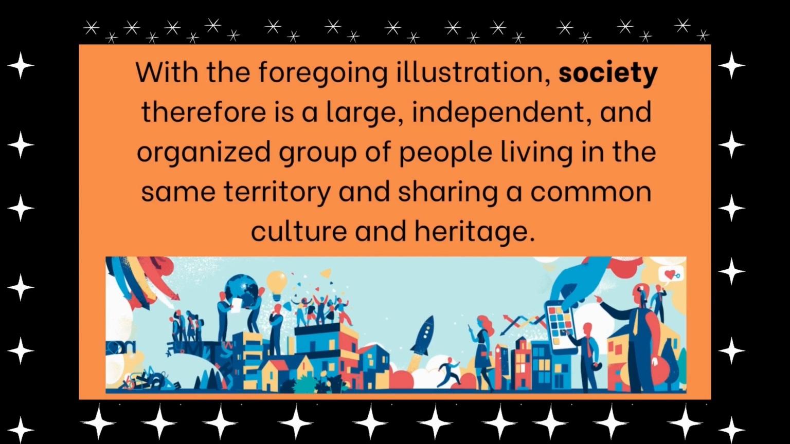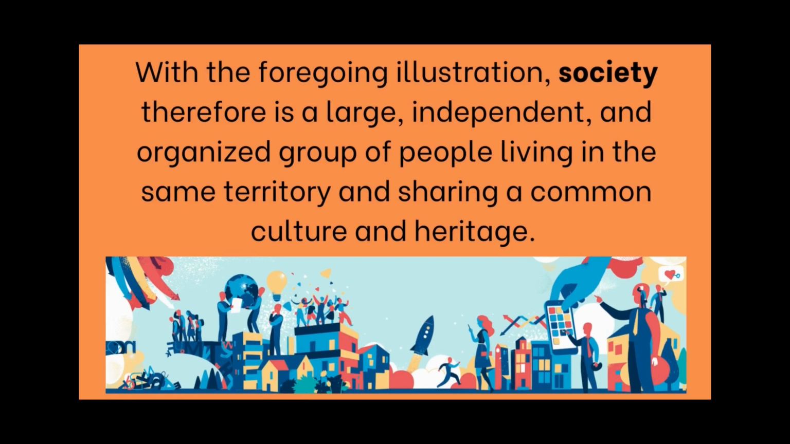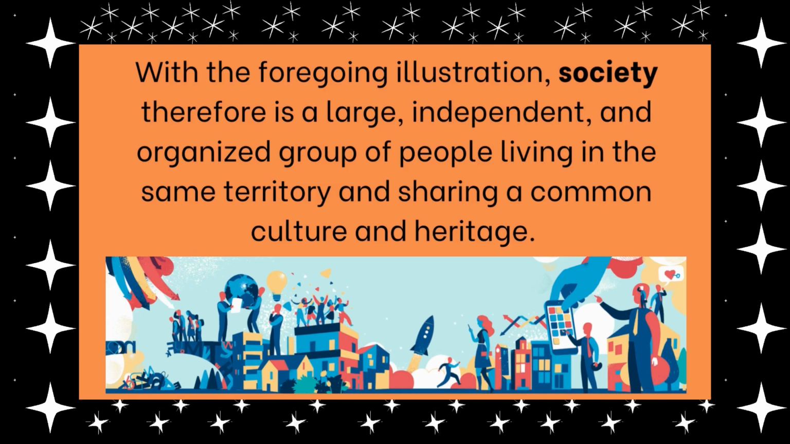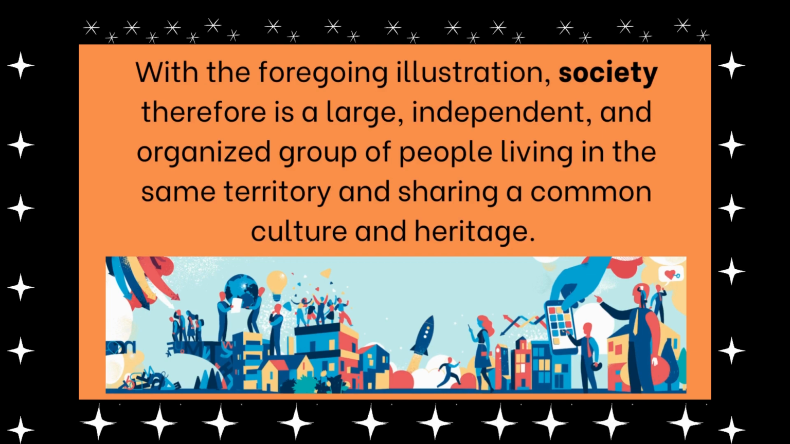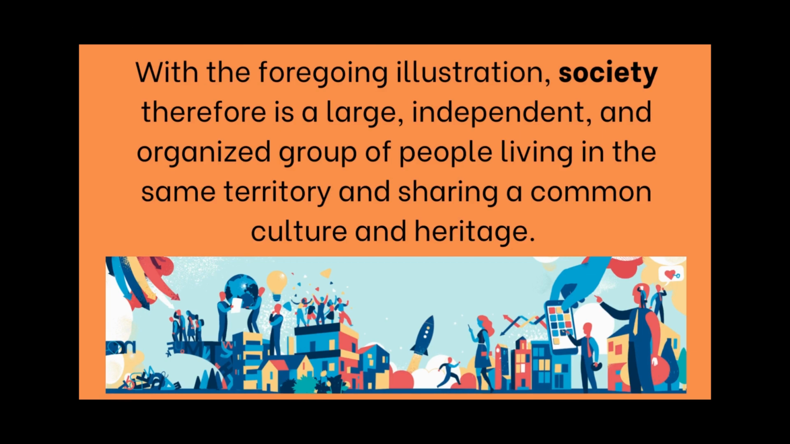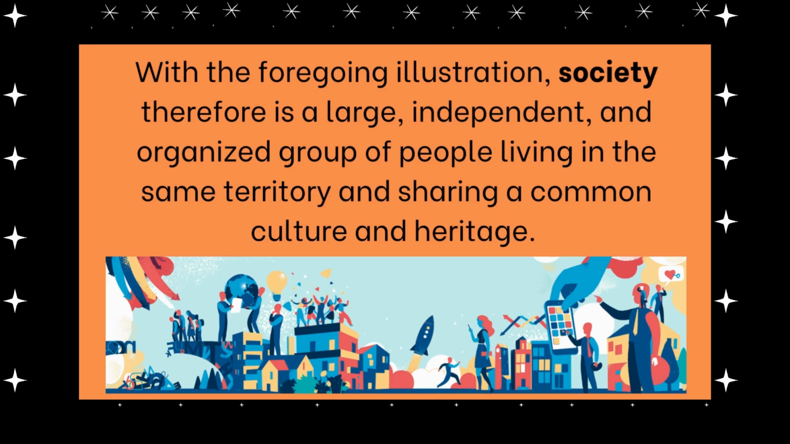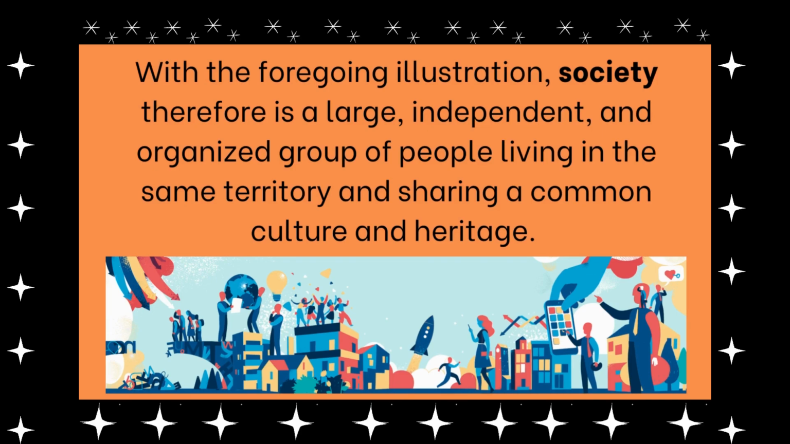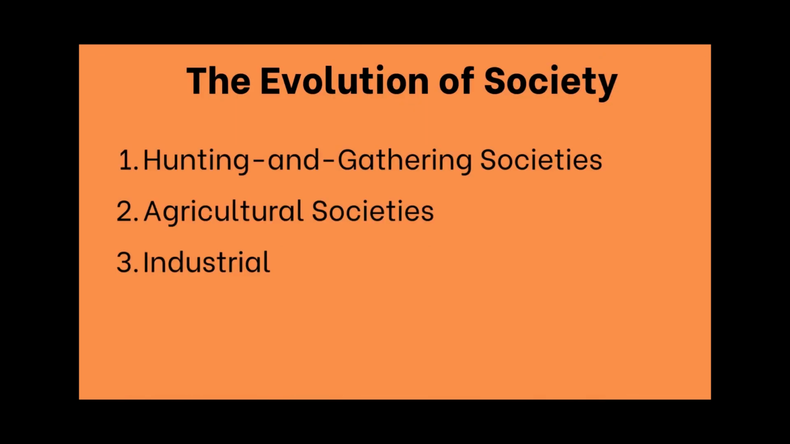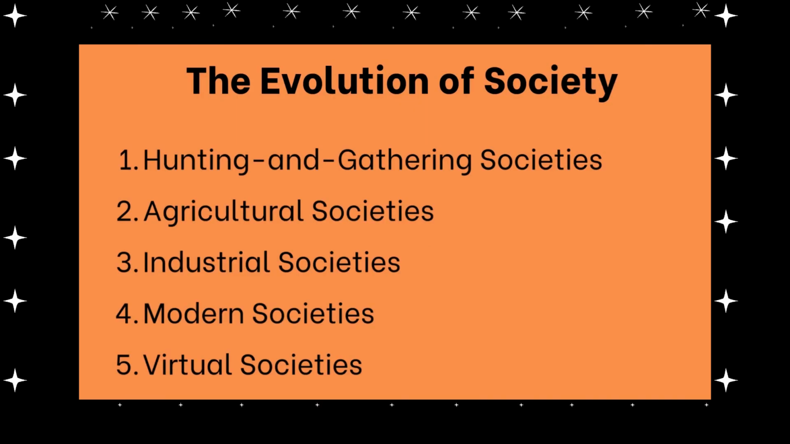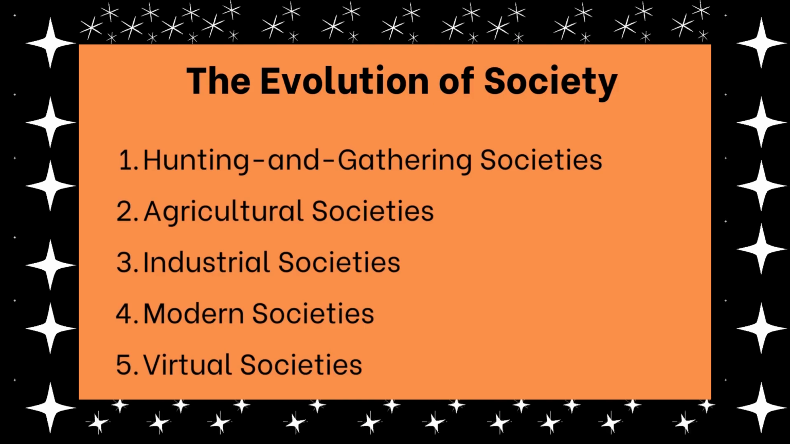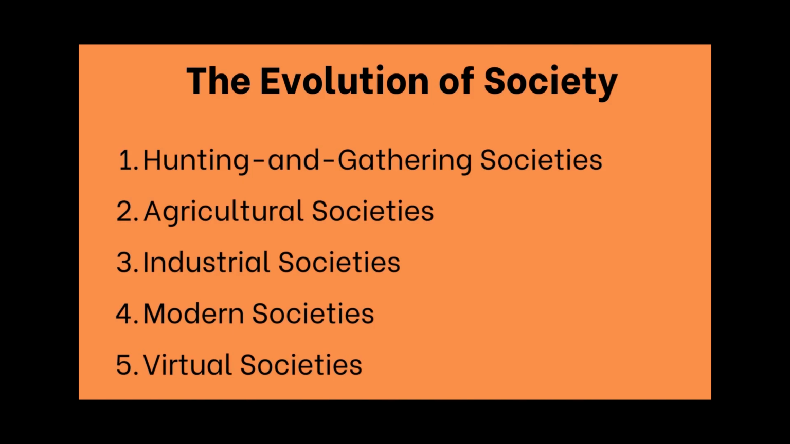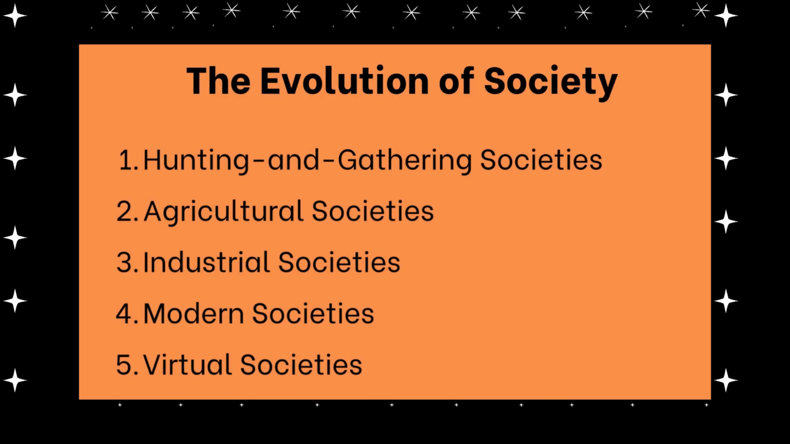With the foregoing illustration, society therefore is a large, independent, and organized group of people living in the same territory and sharing a common culture and heritage. But how do societies undergo development? Historically, society has 5 evolutions, which are hunting and gathering societies, agricultural societies, industrial societies, modern societies, and virtual societies.